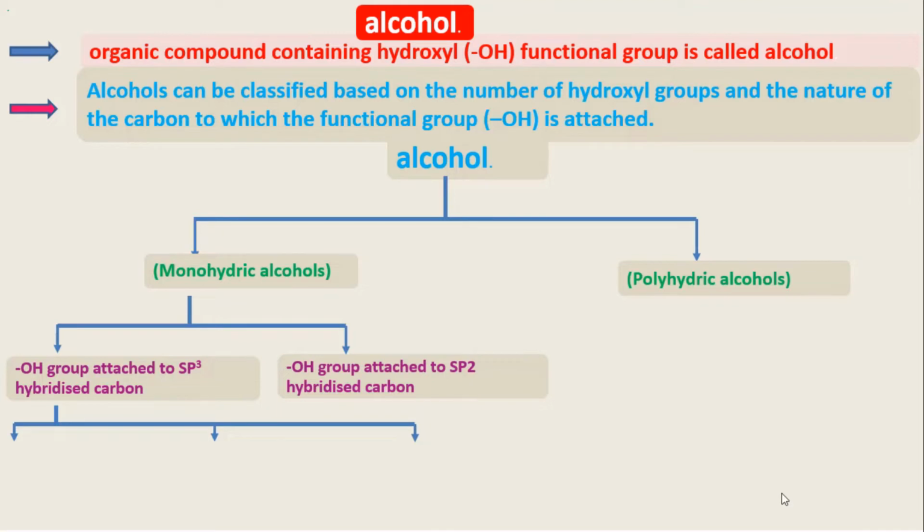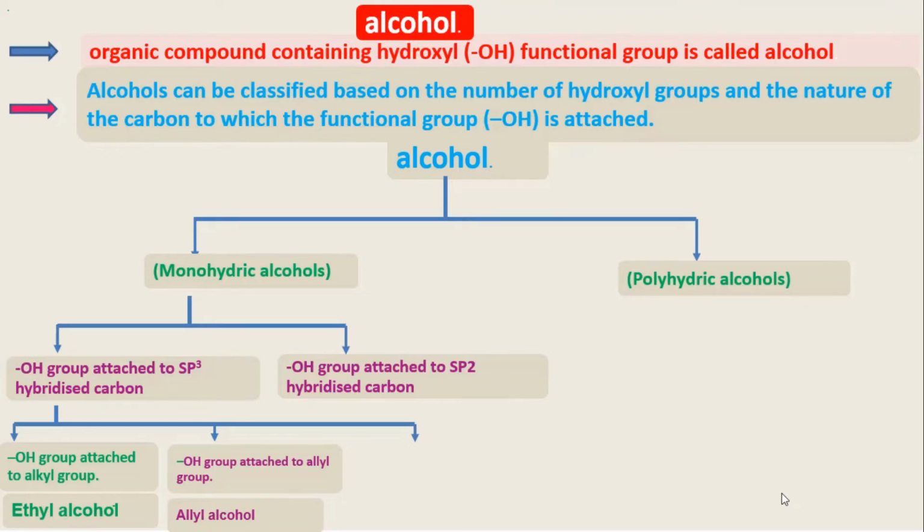An OH group attached to an sp3 hybridized carbon atom is further classified into three types. One is an OH group attached to an alkyl group, an example is ethyl alcohol. Second is an OH group attached to an allyl group, an example is allyl alcohol. Third is an OH group attached to a benzyl group, an example is benzyl alcohol.